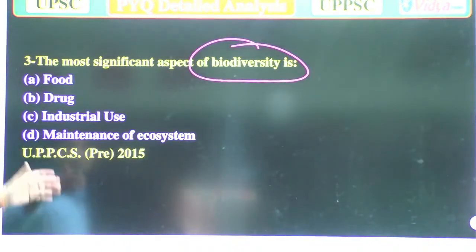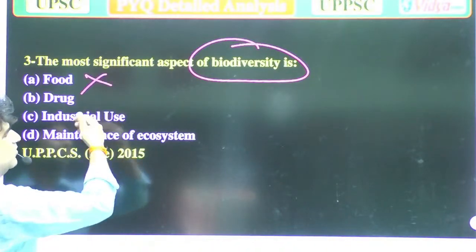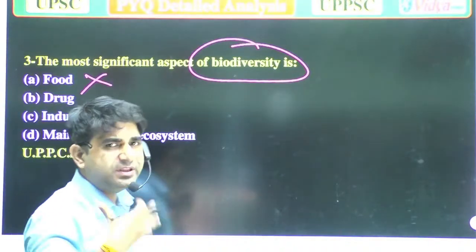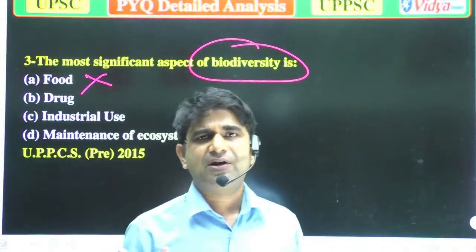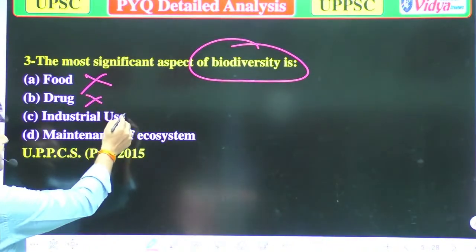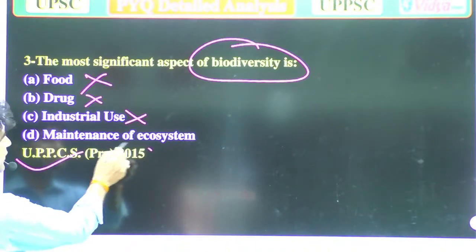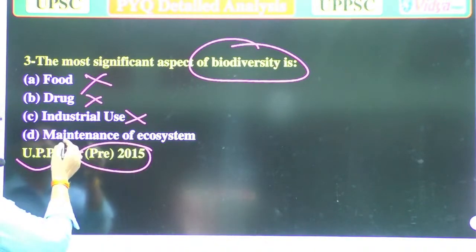B. Drug. C. Of ecosystem. It's a simple question. Any one of you can attempt this. Food could be an element of a biodiverse system, but it is not essential. So that's wrong. Drug is also wrong. Industrial is also wrong. It was asked in the UPPCS 2015, which means it's important. Maintenance of ecosystem.